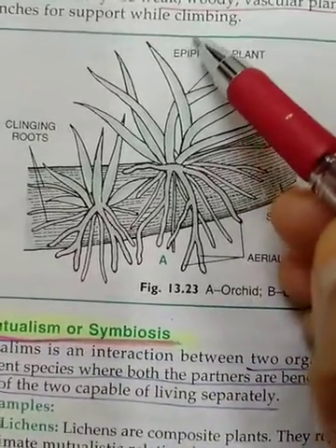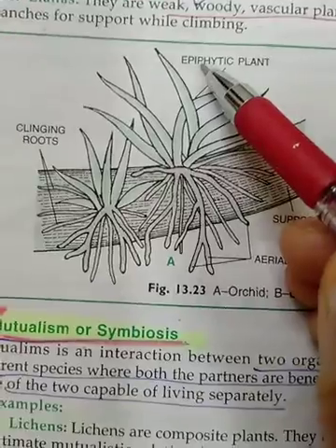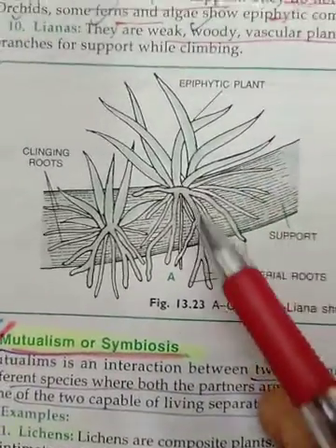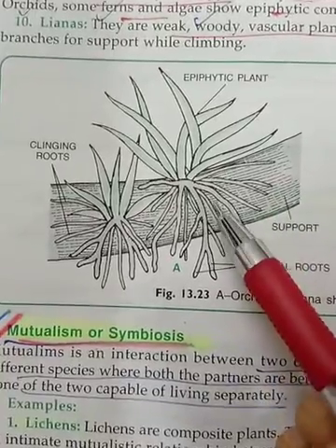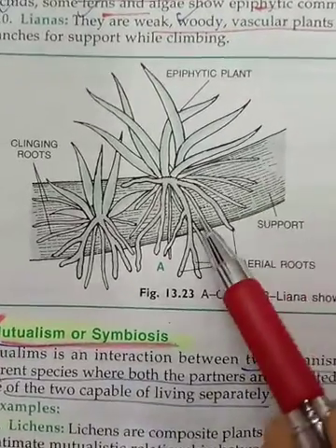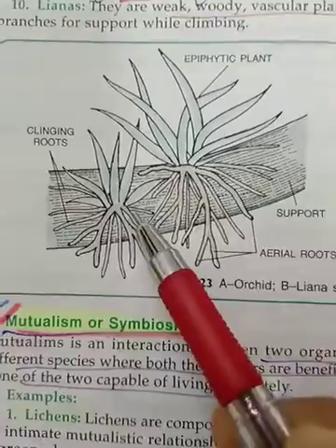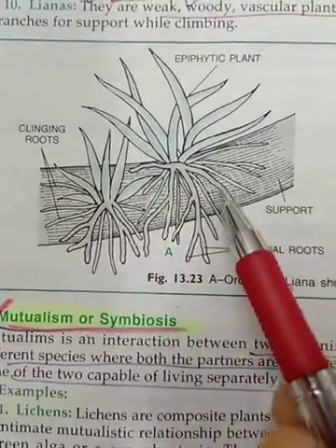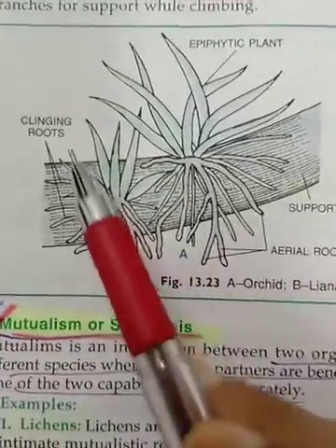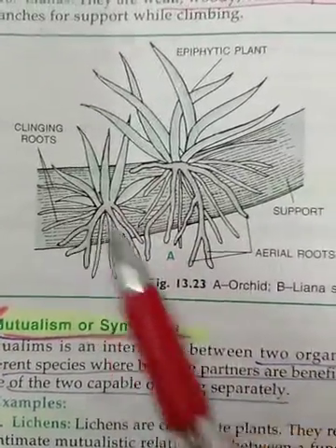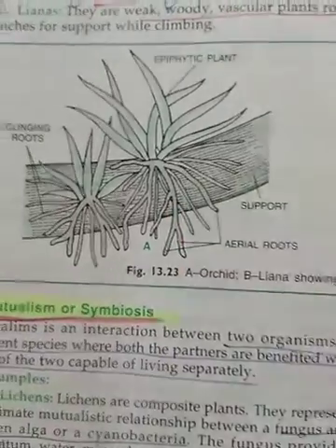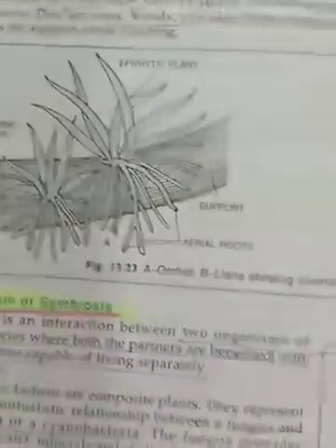The term epi means on the upper part, and phyton means plant. So remember children, this type of relationship is only for support. The plant is not deriving any water, mineral or ready-made food from the host plant. The only benefit is the support. You can see there are clinging roots spread all around, and some are aerial roots also, well positioned on the host plant.